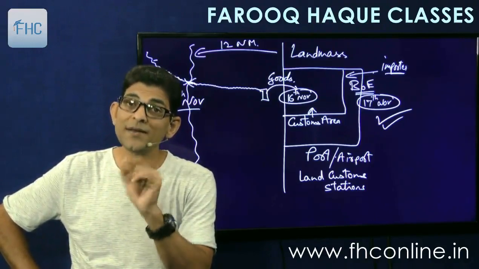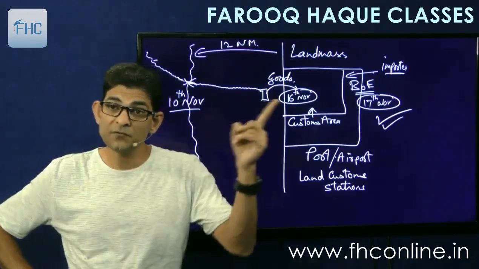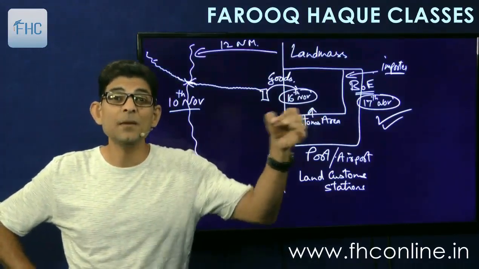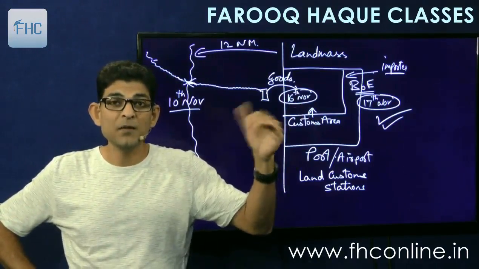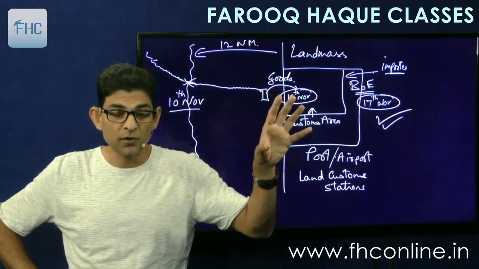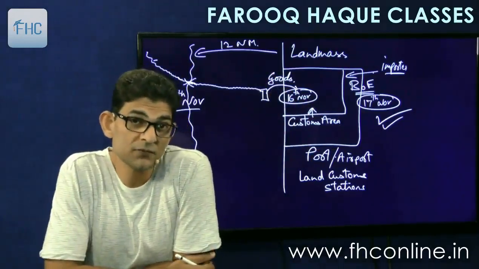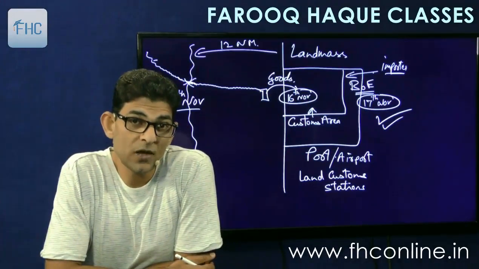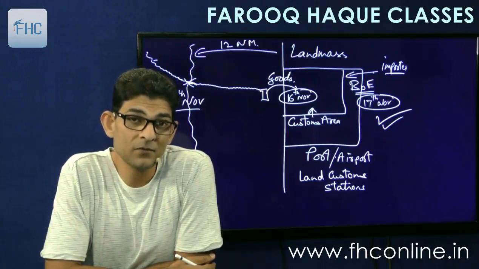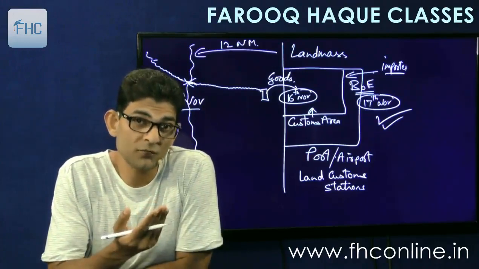So you file another bill of entry, so there will be two bills of entry. The first bill of entry is filed at the port for warehousing. That is also called an in-bond bill of entry. In bond means goods are going under bond. Then the goods go to the warehouse. At the time of clearance from the warehouse, you will have to file a bill of entry for home consumption. That will be called an ex-bond bill of entry. The goods are now moving out of bond.